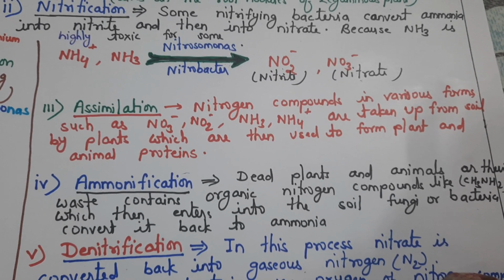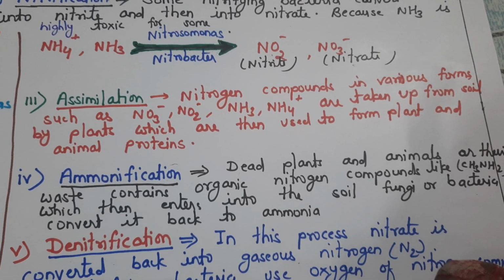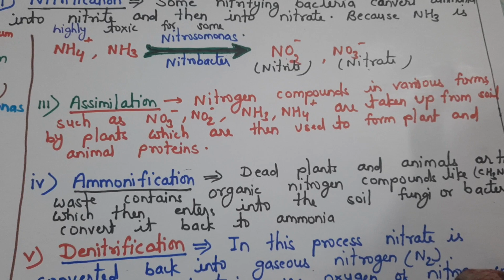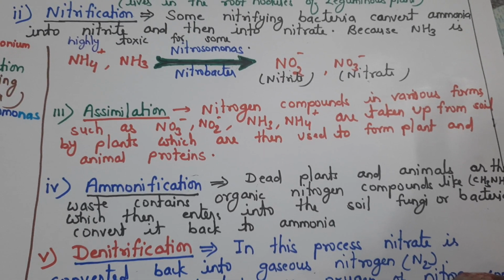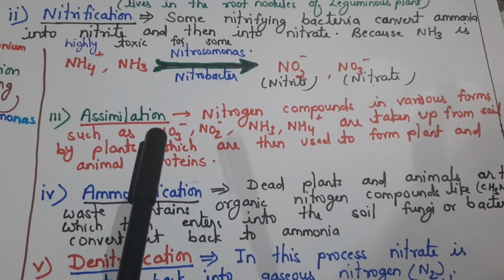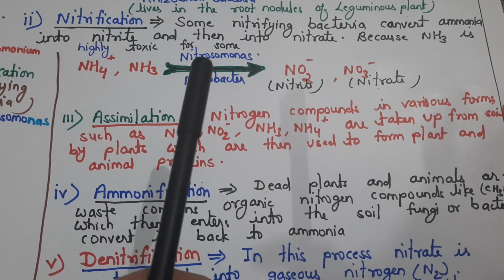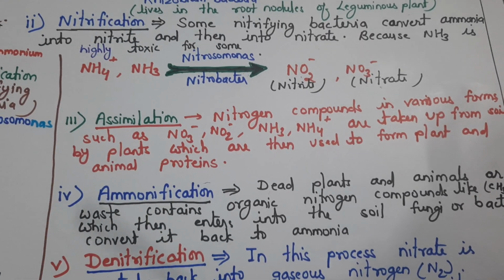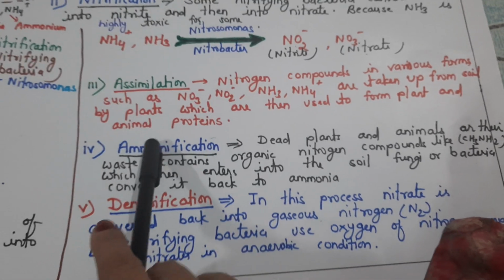Assimilation means mixing. Might be you have written the different steps of digestion also: ingestion, digestion, absorption, assimilation. Assimilation means mixing of the nutrients. So this nitrite or nitrate is taken from the soil by plants, and they use this nitrogen for making protein.